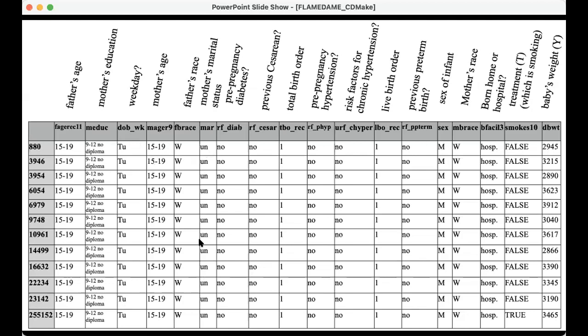Mother's marital status, they were all unmarried, no pre-pregnancy diabetes, no cesarean, first baby for all of them. You can see it's very consistent here, like no hypertension or chronic hypertension, and all this stuff is very, very consistent across the group. So it's all like teenage white parents with that's their first child and so on, and you can see how completely consistent it is. So everything's identical. Okay, so the match group is really as tight as you can possibly get.